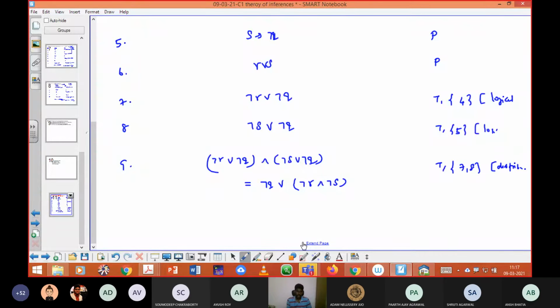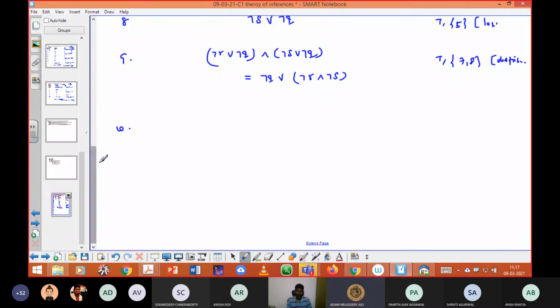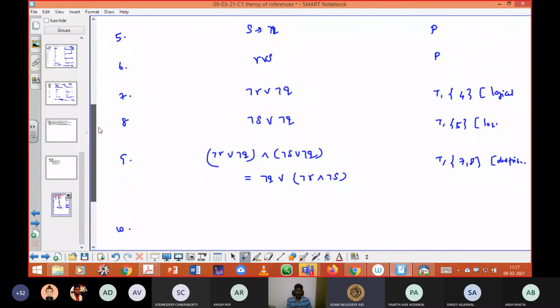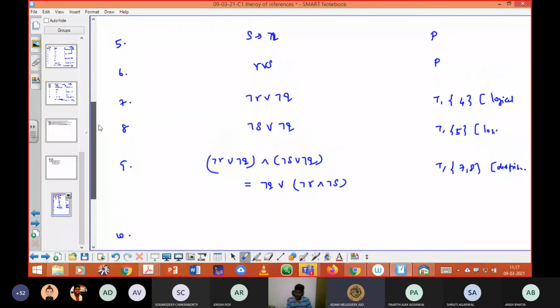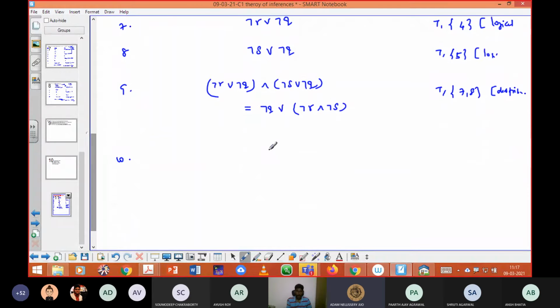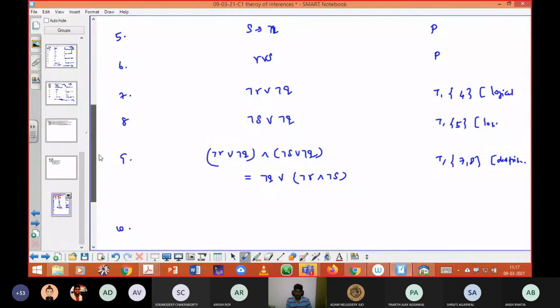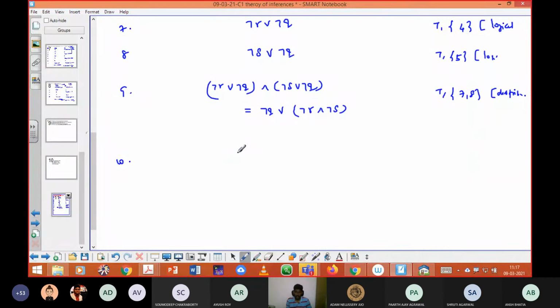Distributive law. Okay. After this step, negation R and negation S is basically negation of the sixth step. Very good. So here, if I connect this, this is of the form Q implies negation of R and negation S. Can I say that negation Q or negation R and S can be written like this? Is it possible? Yes, sir.